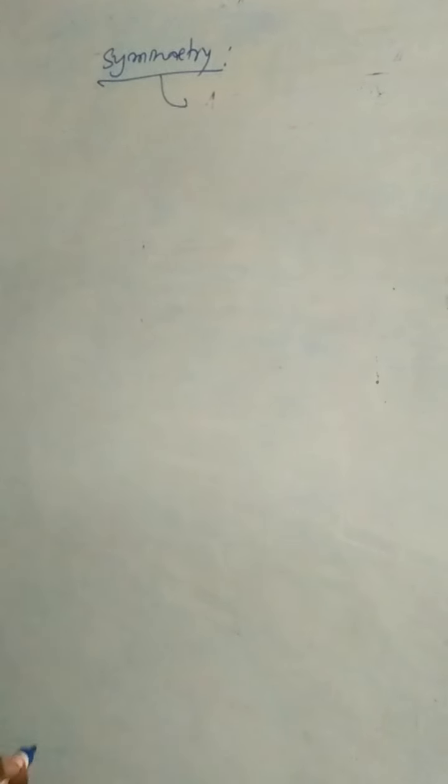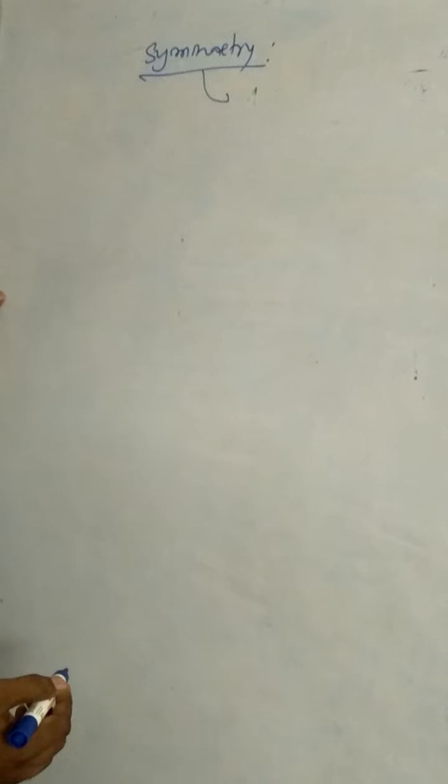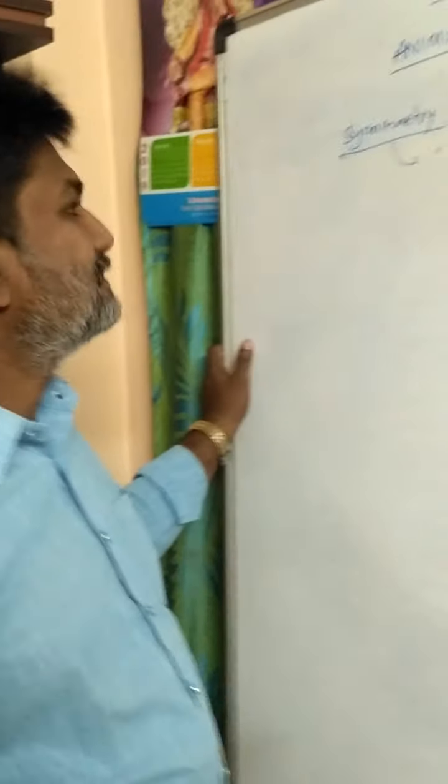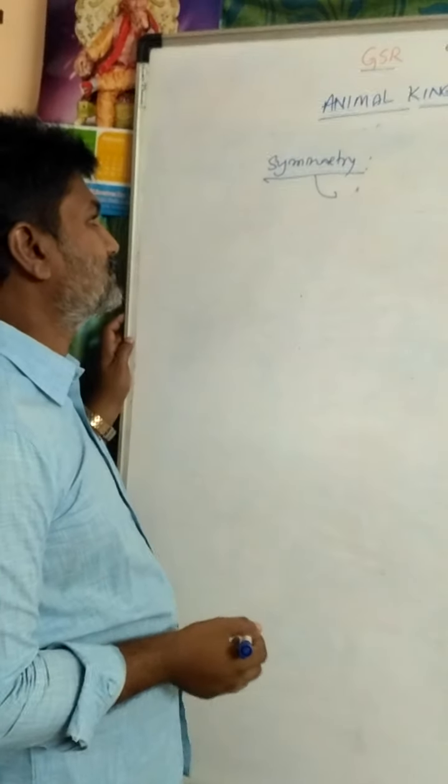Any symmetrical animal can be cut into equal parts. If the organism does not give equal parts, those organisms do not exhibit symmetry. Those animals are called asymmetrical animals.